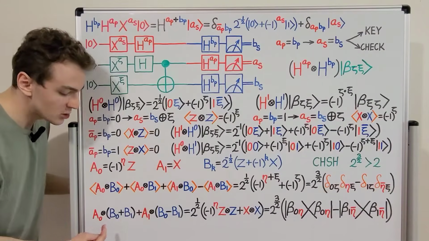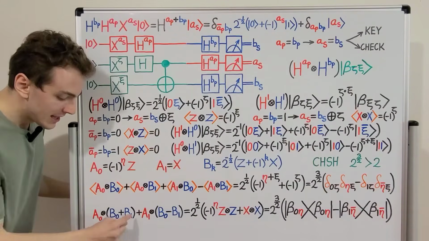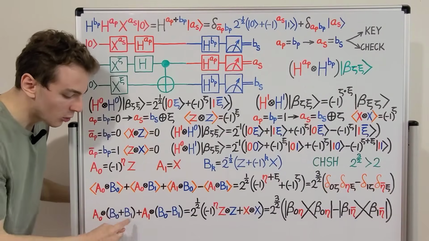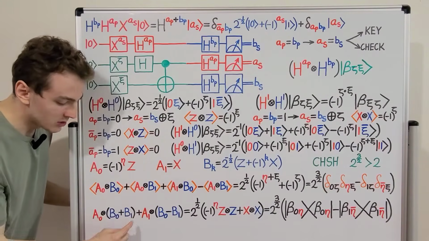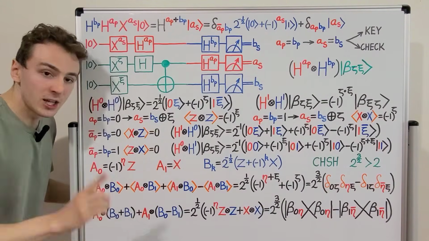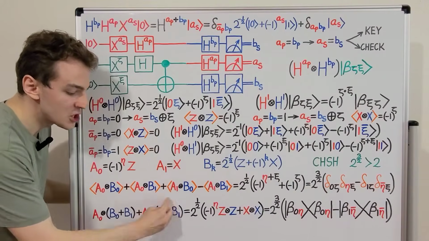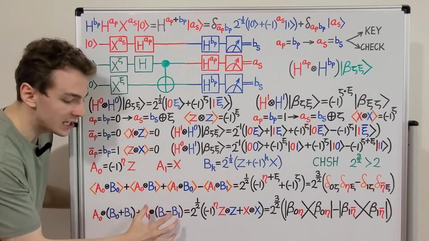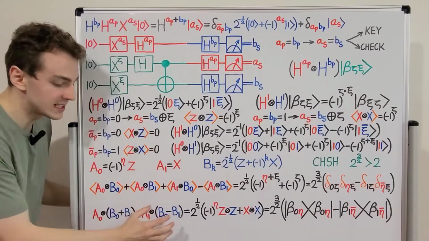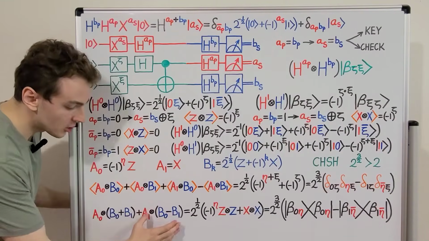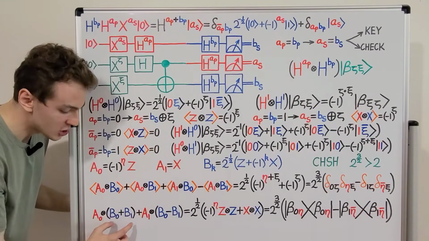So they're either both plus 1 or they're both minus 1. That means we're going to have plus or minus 2 as the result of this sum. And it also means that we're going to have a cancellation in this term. So this term vanishes, and over here we have plus or minus 2.